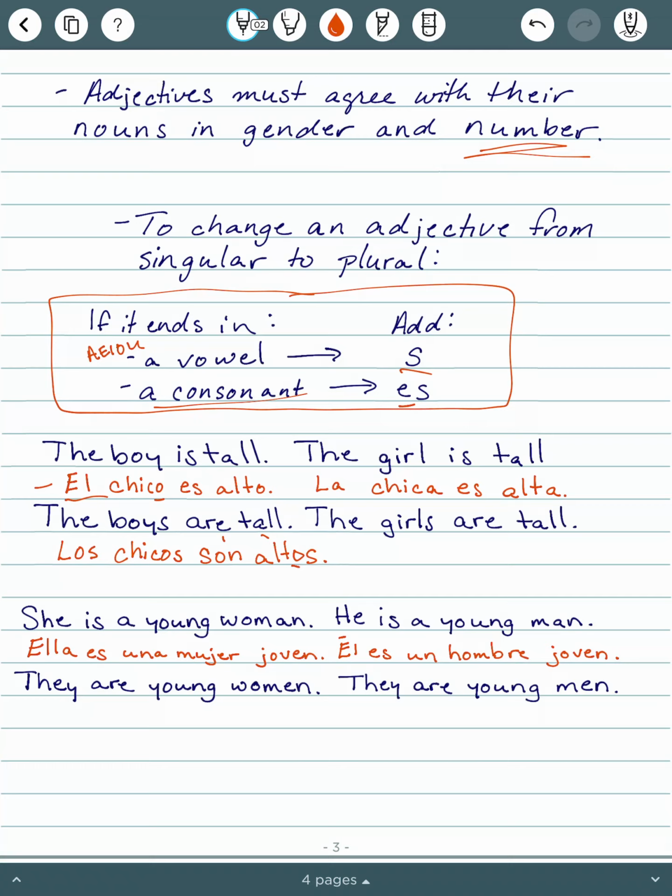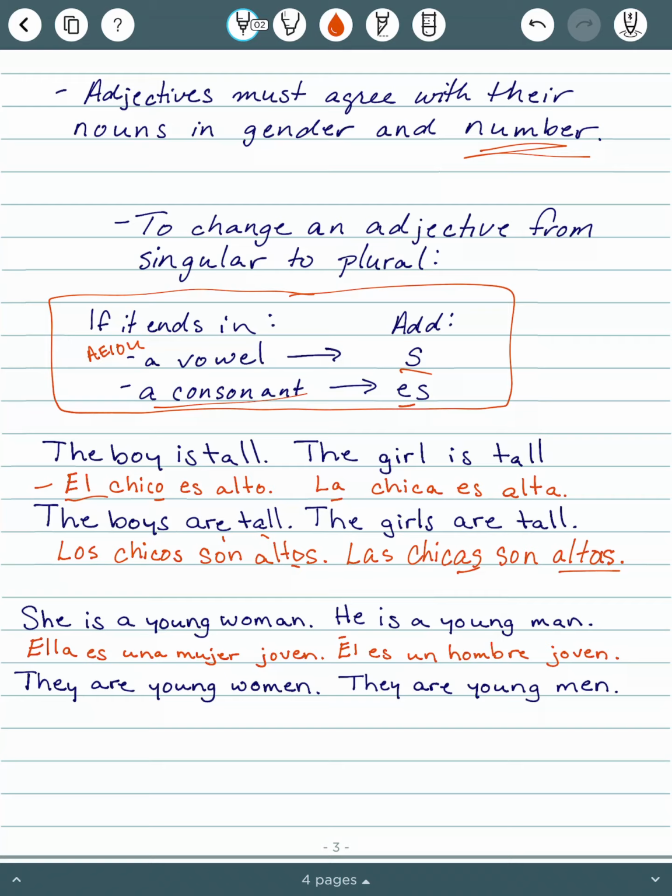And then to change the girl is tall to the girls are tall, we will change la to las. Chica ends in a vowel, so we add an S. We just said are is son. And then again, our basic word was alto. Chicas is feminine, so it needs to be an A. It also is plural, and it ends in a vowel, so we will add an S. Son altas.